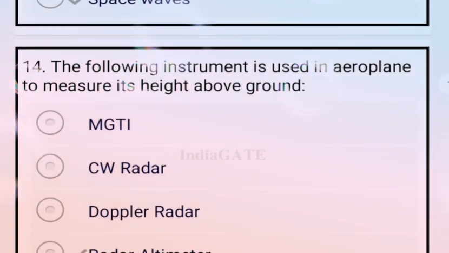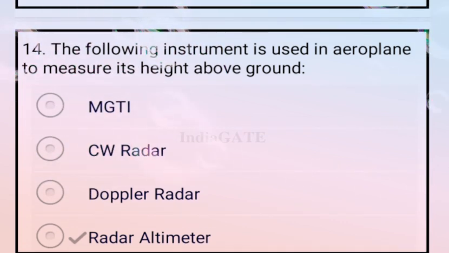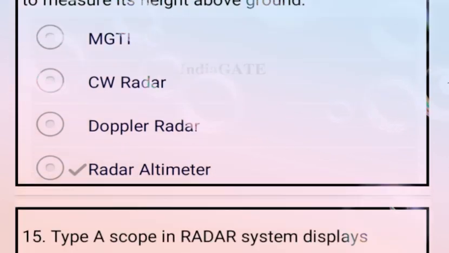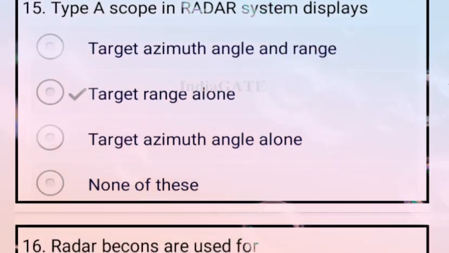Now come to the next question. The following instrument is used in an aeroplane to measure its height above ground. So here option D is correct, that is your radar altimeter. Next question. Type E scope in radar system display. This displays target range alone. So option B is your correct answer.